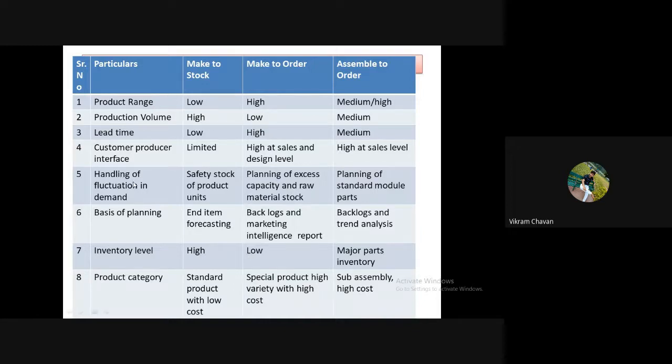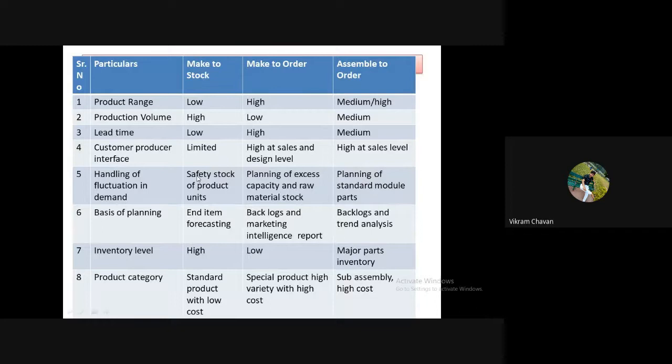Then handling of fluctuation in demand. Okay, handling of fluctuation in demand. How can the fluctuation in demand be handled by the producer? Okay, so in make to stock production, this handling will be done at the inventory level.